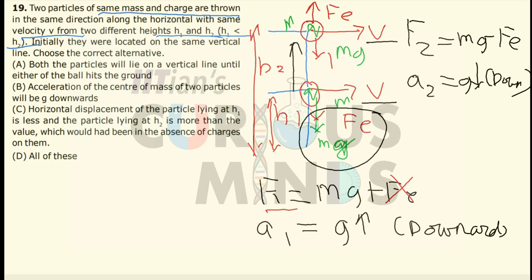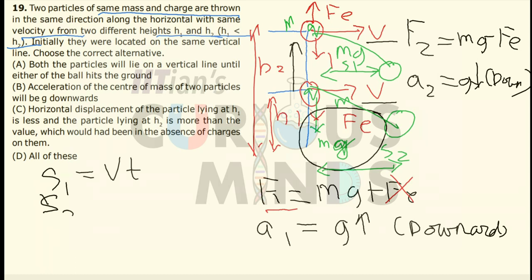Since both are projected with the same velocity along the horizontal, after a certain time both will follow a trajectory somewhat like this. Let the horizontal displacements be s1 and s2. Then s1 equals v into t, and s2 equals v into t. The velocity remains the same, so they will arrive at the same horizontal position, and both will lie along the same vertical line. So option A is correct: both particles will lie on a vertical line until either of them hits the ground.